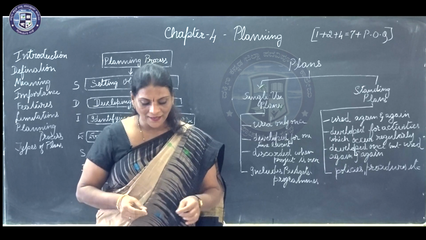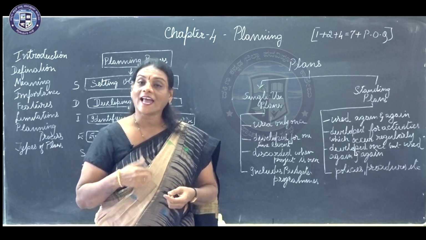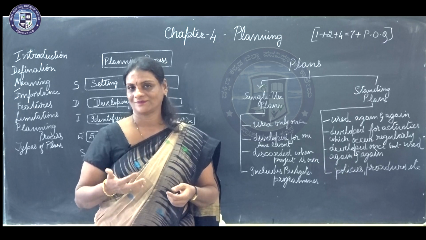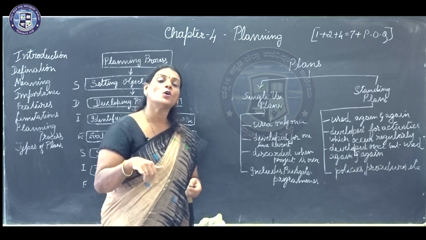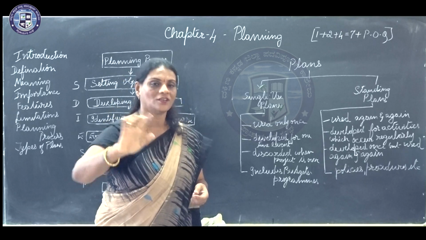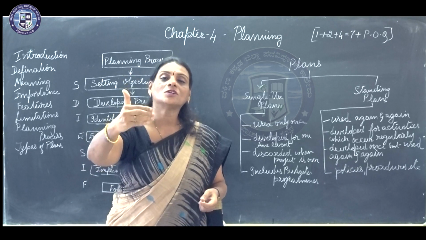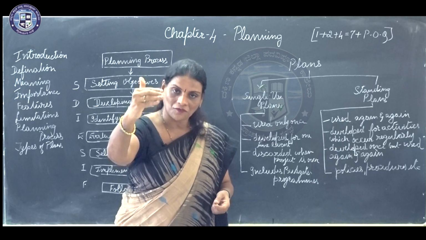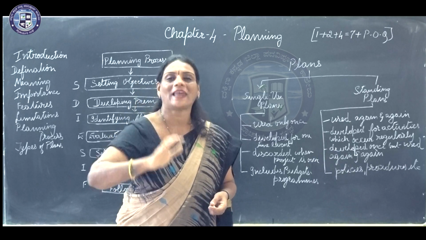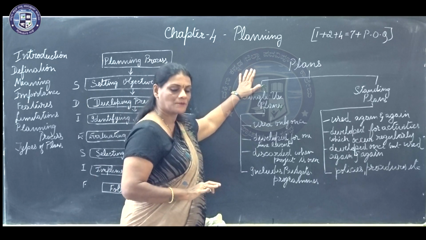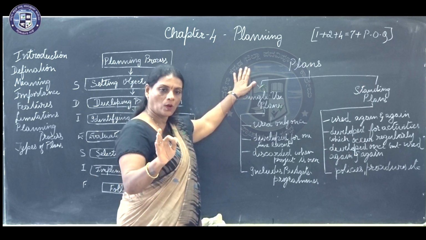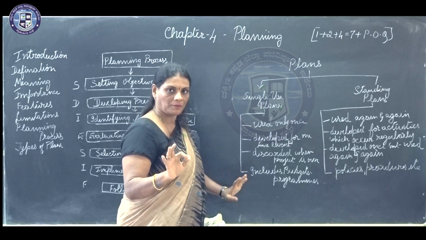A plan is nothing but a document which highlights what? Highlights your goals or your objectives which you are going to achieve in future. So it's your future course of action. For your future course of action, you are setting up a plan in the planning process, right? So under the types of plans, I hope I am clear with what the meaning of plan is.